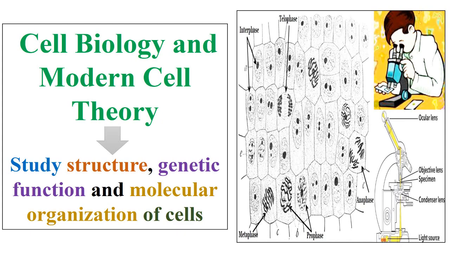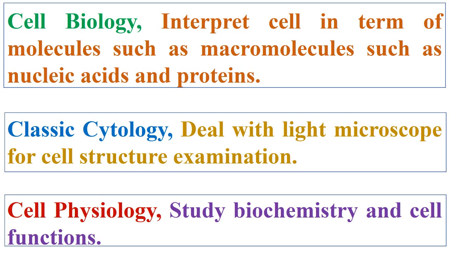Today, we are talking about cell biology and modern cell theory, which study the structure, genetic function, and molecular organization of cells. So, cell biology interprets the cell in terms of molecules, such as macromolecules like nucleic acids and proteins, while classic cytology deals with the light microscope for cell structure examination, whereas cell physiology studies biochemistry and cell functions.